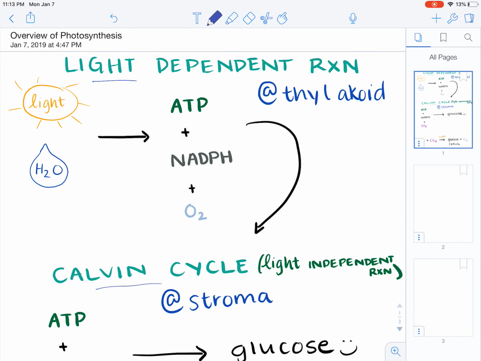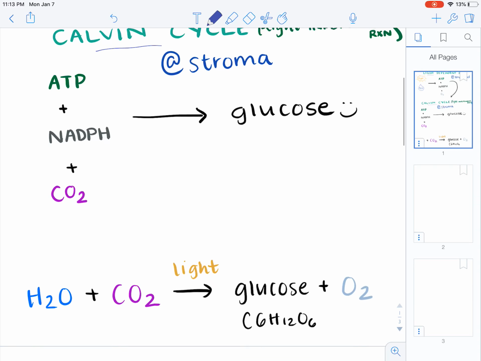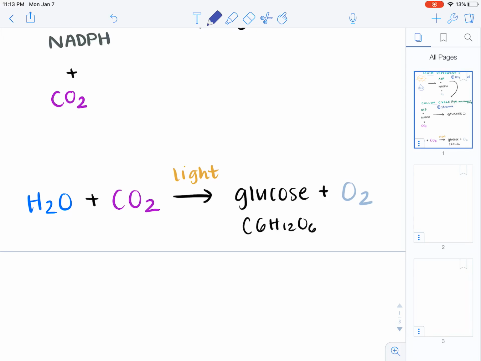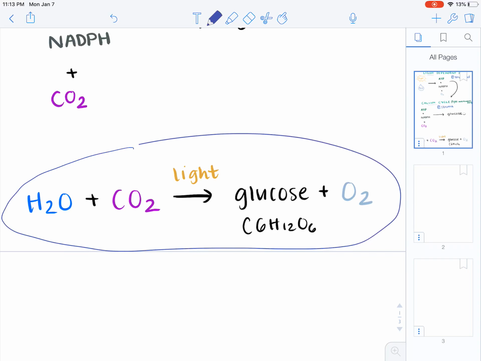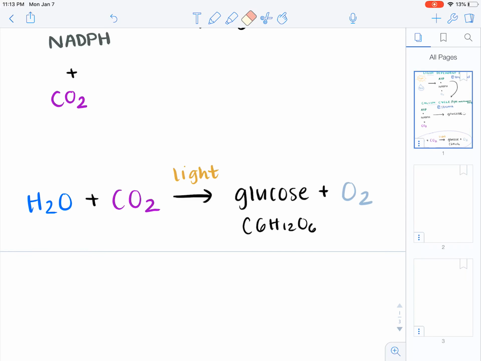And so let's just focus on light dependent reaction, but just for a general overview, let's go through the equation again, where you're having water and carbon dioxide with using light creating glucose and oxygen. So keep in mind this equation for the rest of the time, because we're going to be referring to this a lot.